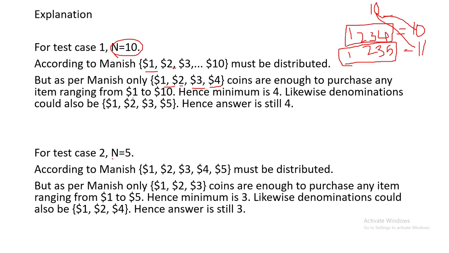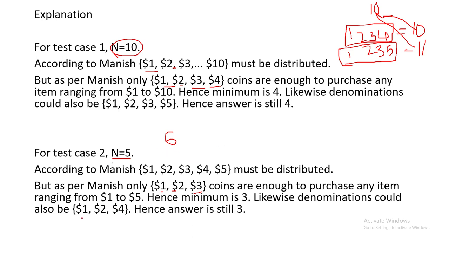Similarly, if the maximum price is 5, Manish can distribute coins like $1, $2, $3. So the total sum will be 6, so Manish can purchase the item of $5 with $6.